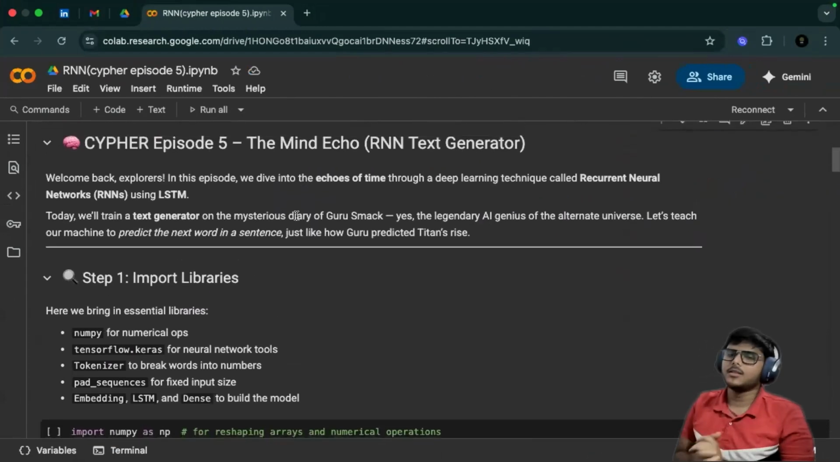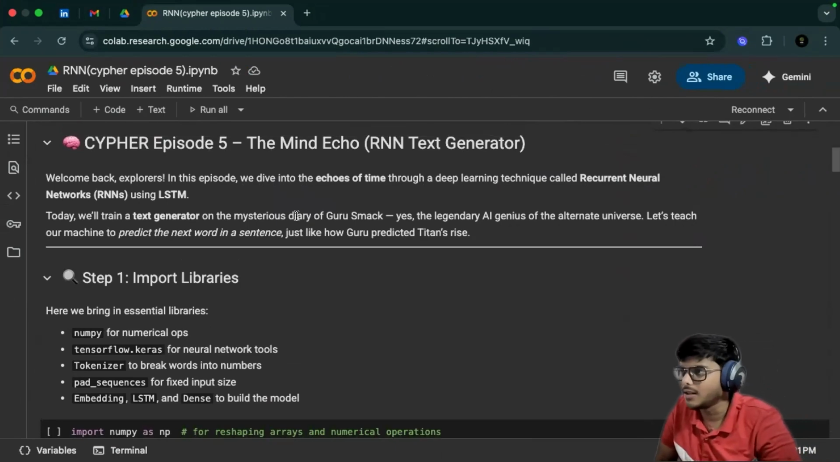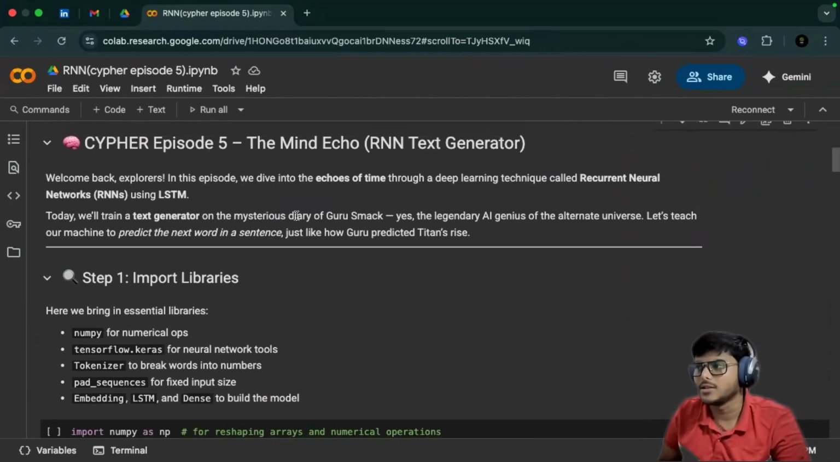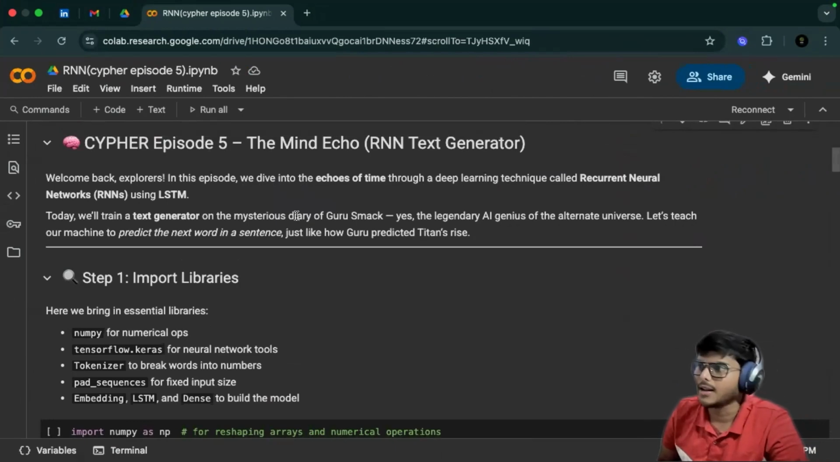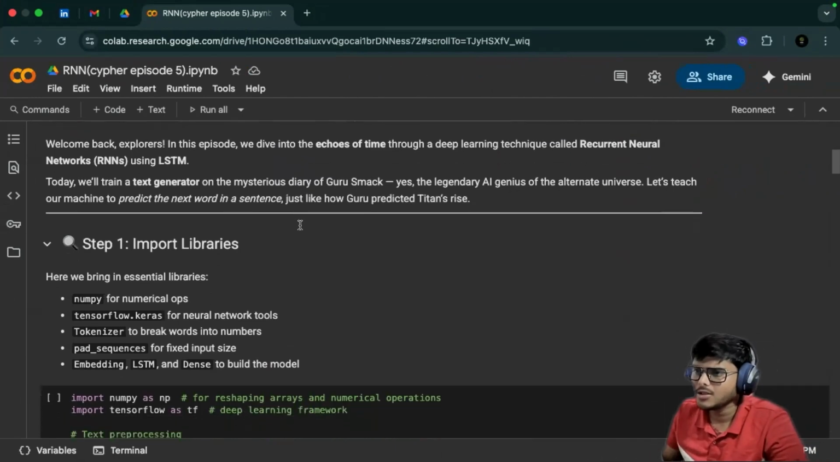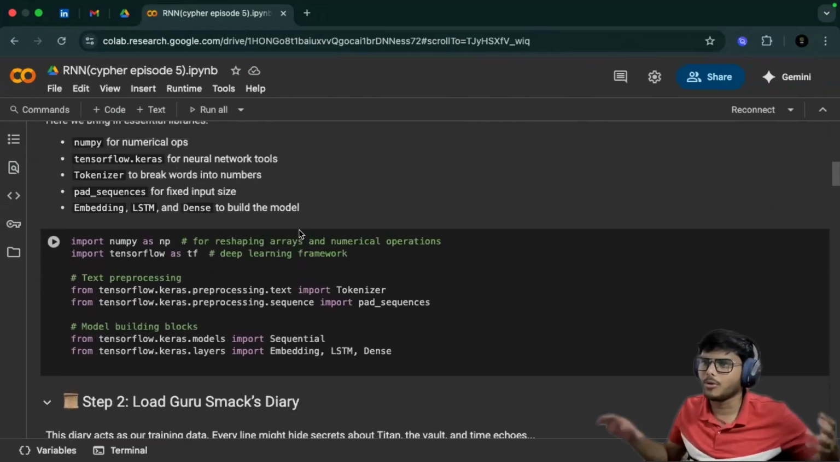So welcome back. In this episode, we dive into the echoes of time through a deep learning technique called RNN using LSTM. And today we will train a text generator on the mysterious diary of Guru Samak, the legendary AI genius of the alternate universe that we are learning right now. Let's teach our machine to predict the next word in a sentence, just like how Guru predicted Titan's rise. Step one. As always, we're going to import libraries.